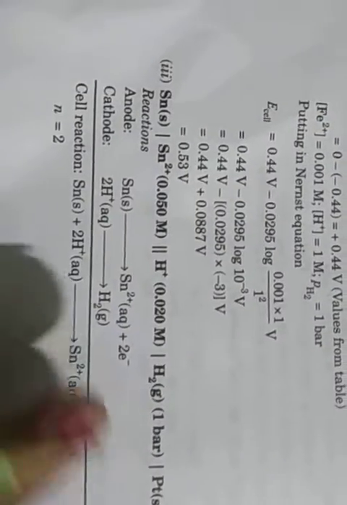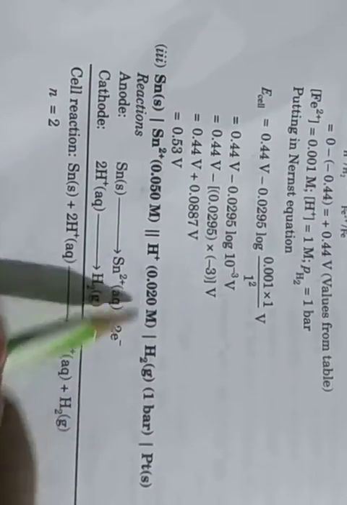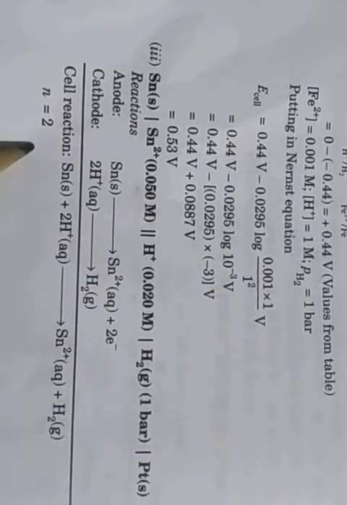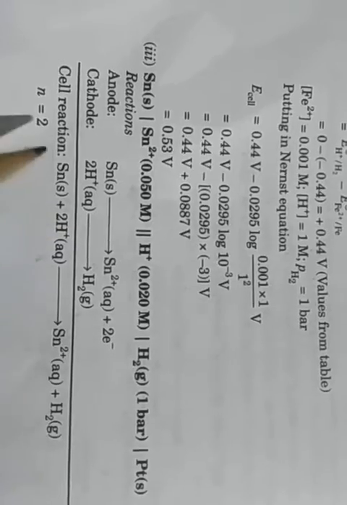Then question number 3 and question number 4 are the same, with the concentration also given in the reaction equation. First you write the anode and cathode equations, because the anode is the oxidation equation and the cathode is the reduction equation.